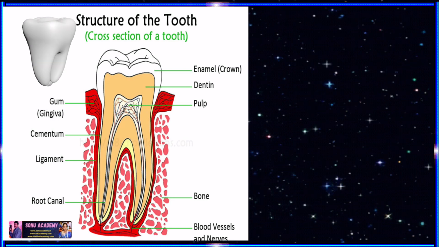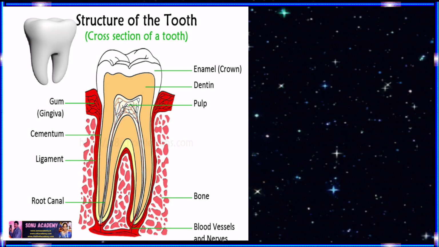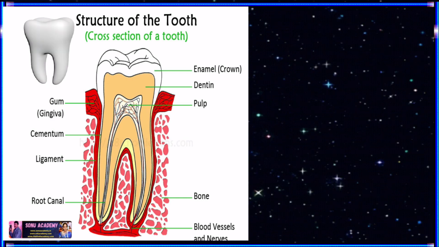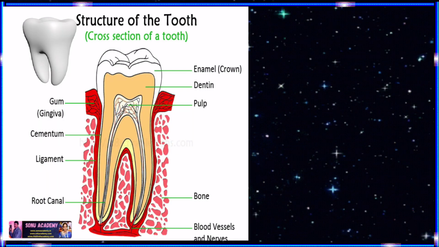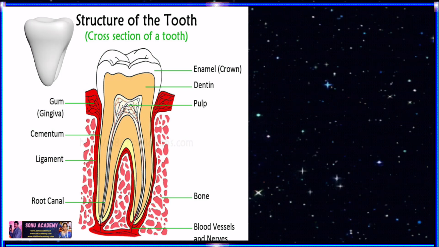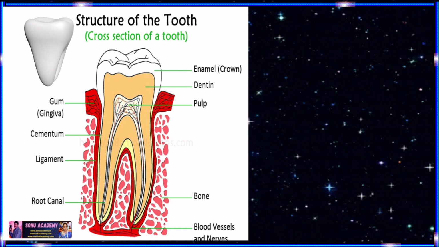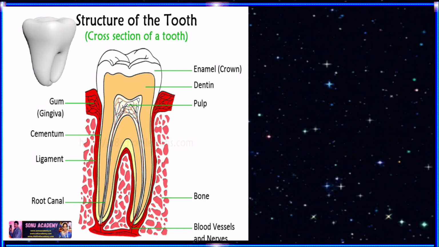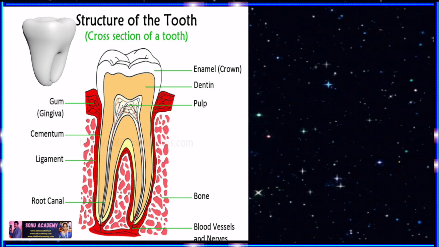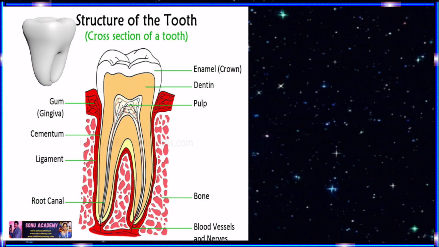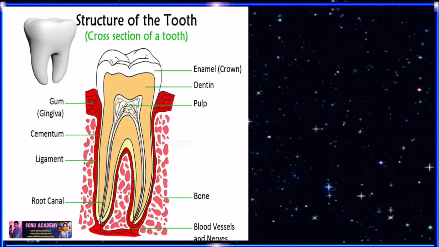There is a pulp cavity inside the dentin. It is a jelly-like substance and carries the nerve fibers, blood vessels, and sensory cells. The nerve supply to the upper teeth is by the branches of the maxillary nerve and to the lower teeth by the branches of the mandibular nerve. These both are branches of the 5th cranial nerve called the trigeminal nerve. Now let us discuss the neck. The neck is a narrow portion at the gum line.